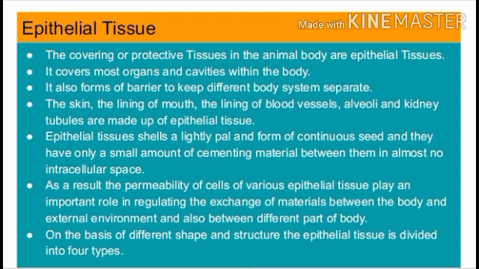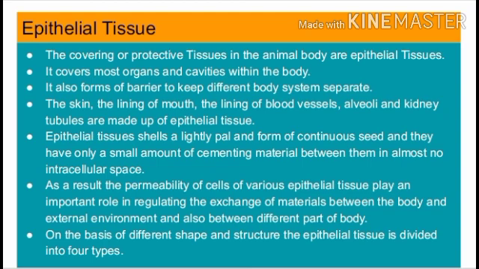A great example we can see in our own body is that the respiratory system and digestive system are separated by a muscular sheet, that is the diaphragm, and this is made up of epithelial tissue. The skin, the lining of the mouth, the lining of blood vessels, alveoli, and the kidney tubules are made up of epithelial tissue. Their lining means the upper layer.